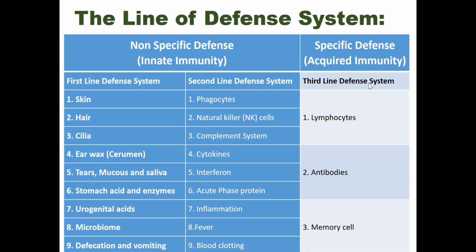And here the third line of defense, that means the acquired immunity. This is the specific defense system, and it makes the third line of defense system.